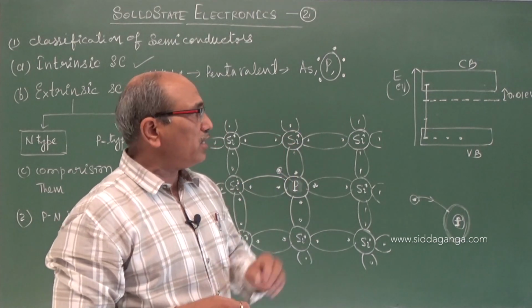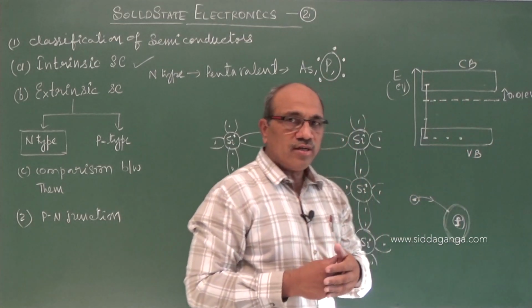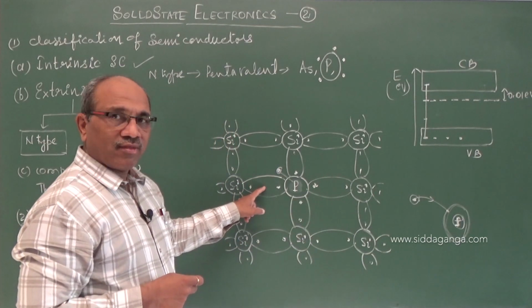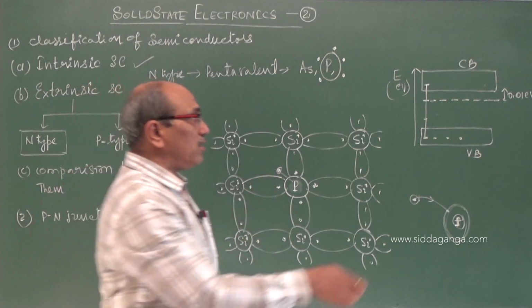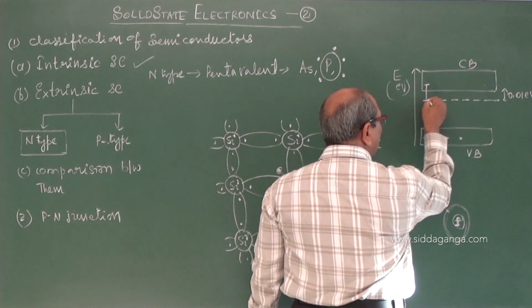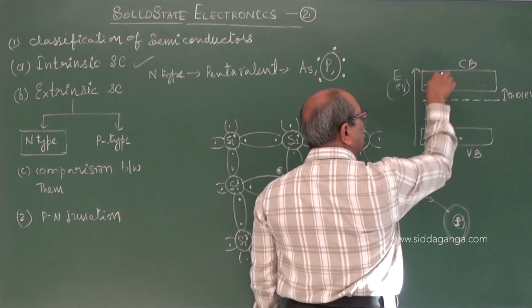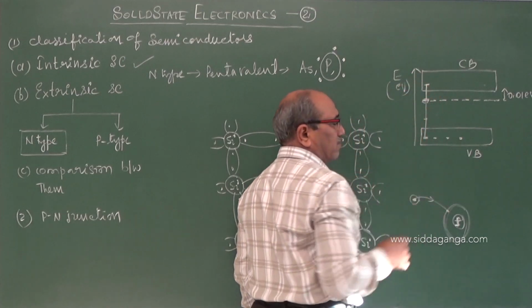At 0 Kelvin, we are not finding any electron in the conduction band, no holes in the valence band. But when I added impurity, when 1 impurity is added, 1 electron is available in a band lower than the conduction band, higher than the valence band energy, lower than the conduction band energy. The electron finds a place.